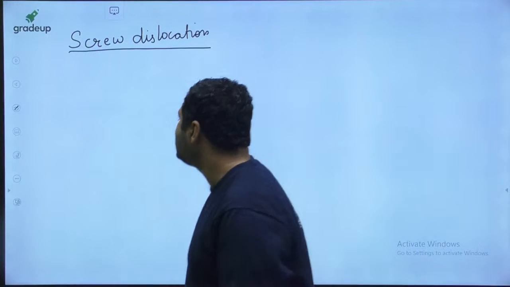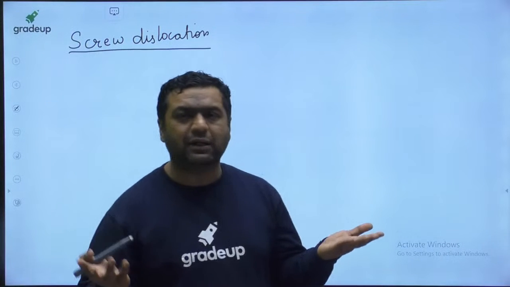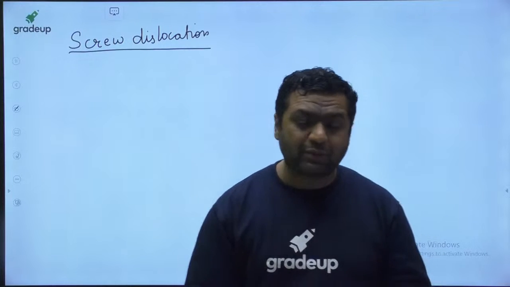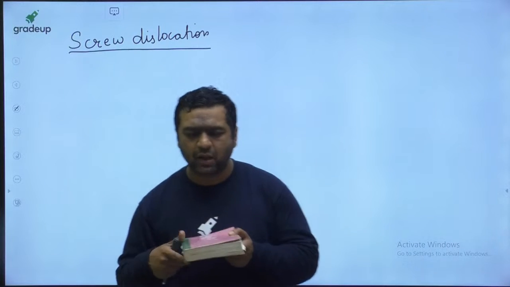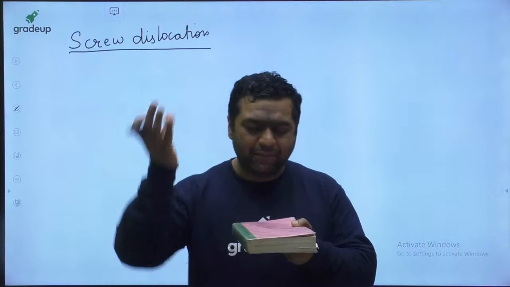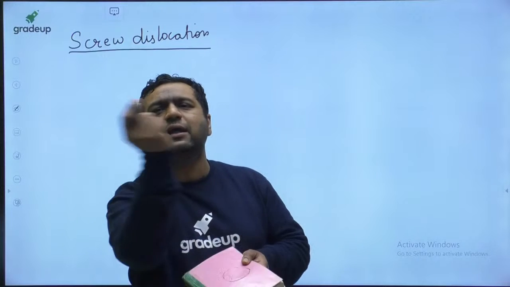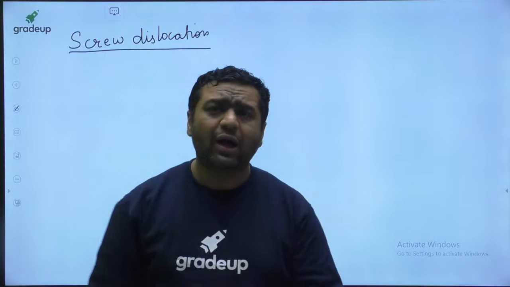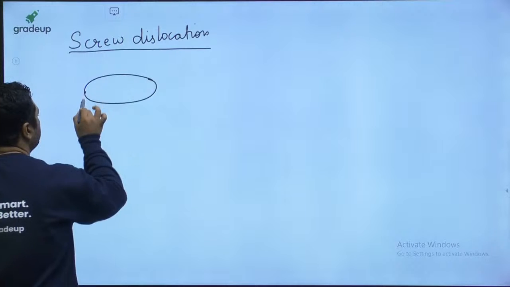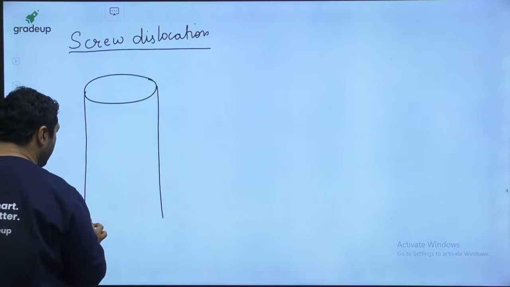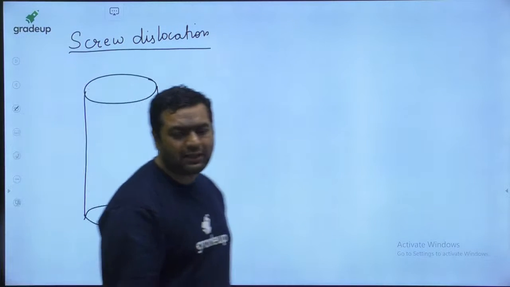Okay, let us say we have a complete metal structure, a complete material, a complete crystal lattice. What I am doing is taking a glass, putting it over the book, and applying force, so that the book will be cut in the form of the glass. I will get a cylindrical object like this, because it will be cut into this part.